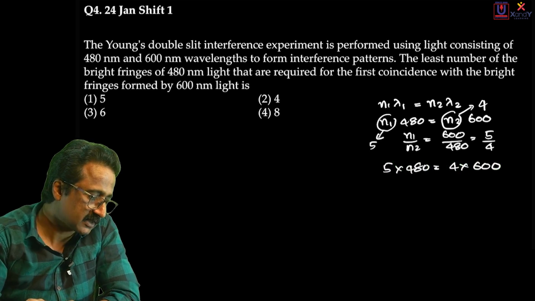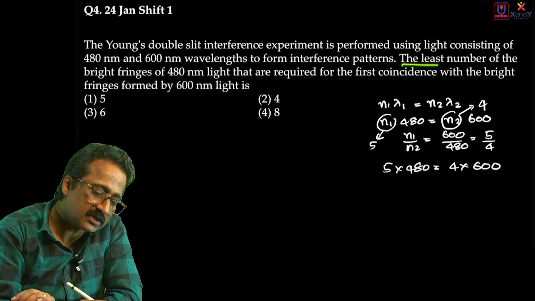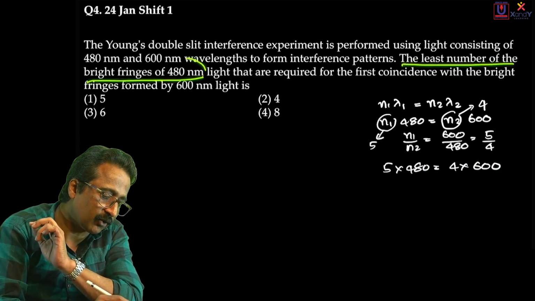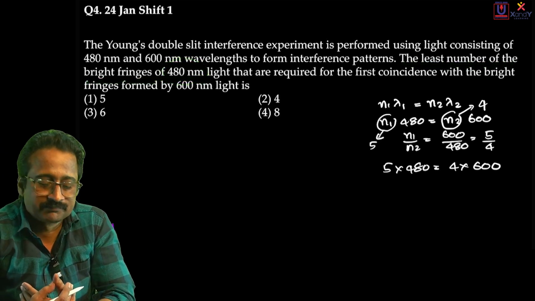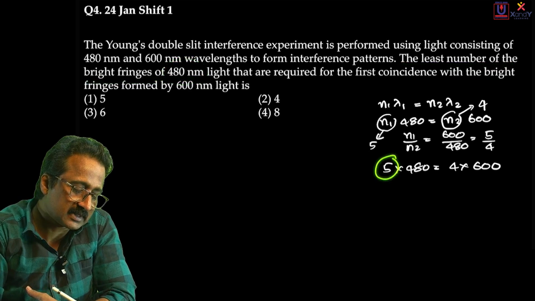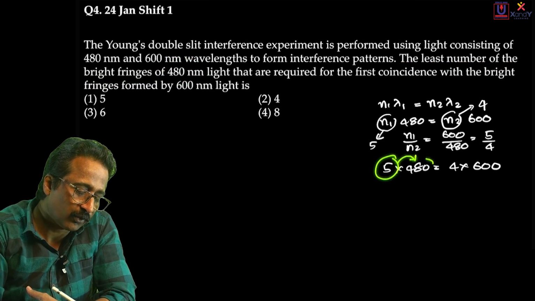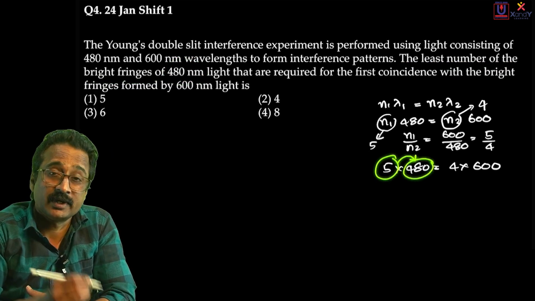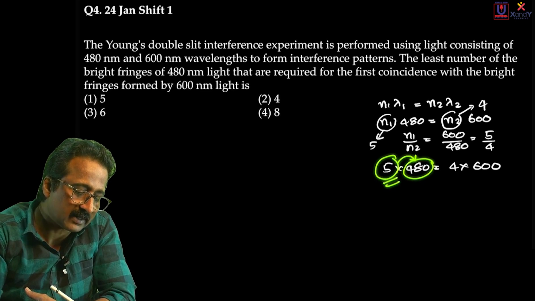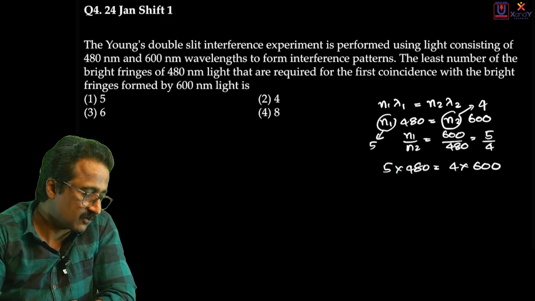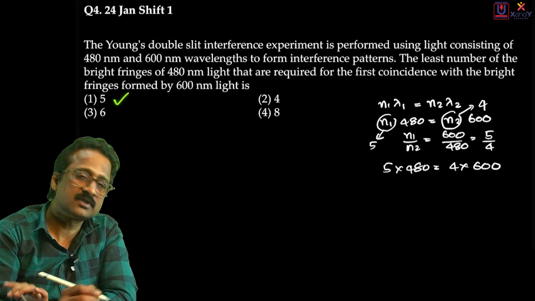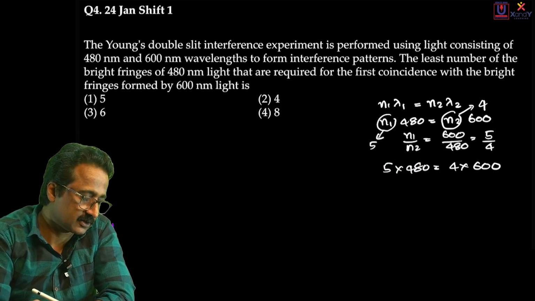Now, what do they ask? They ask you the least number of bright fringes of 480 nanometer to coincide with the 600 nanometer color. So the answer is 5, because it is the fifth bright band of 480 that is going to coincide. So it requires 5 full bands of 480 nanometer for this to happen. So your answer is 5. You must go with option 1. 5 is the right answer.